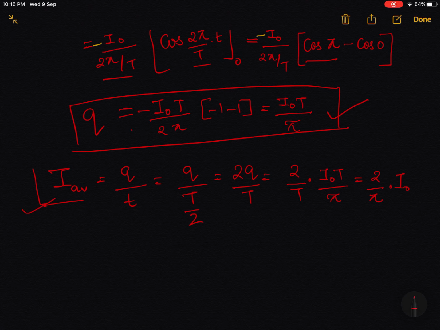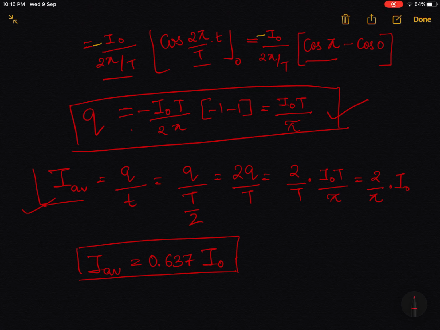Okay. If you solve it mathematically, you should expect 0.637 to be the answer of 2 divided by pi multiplied by I naught. So this is the value of average current.